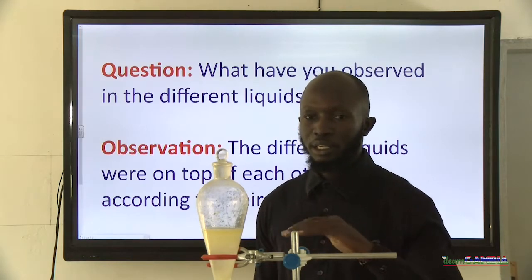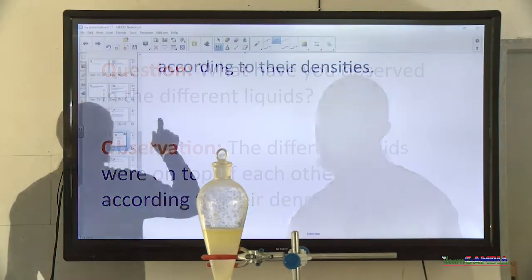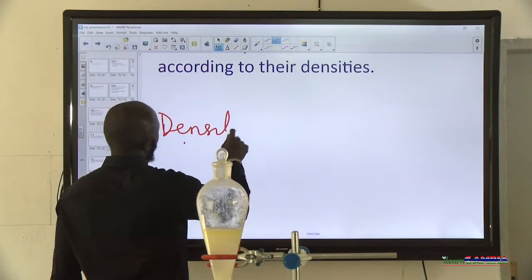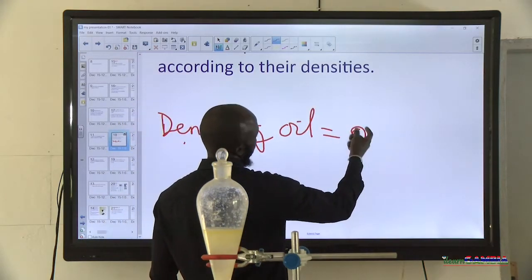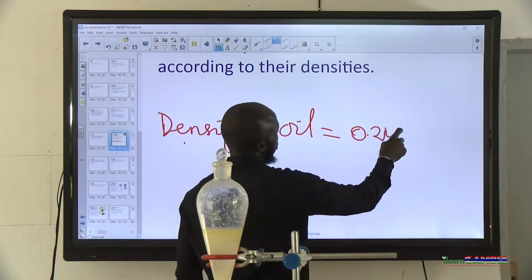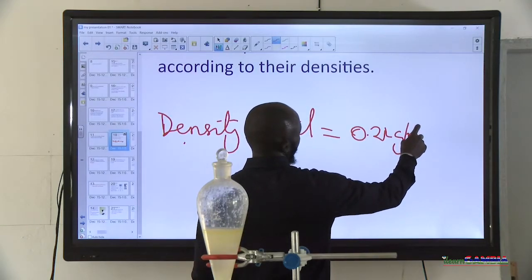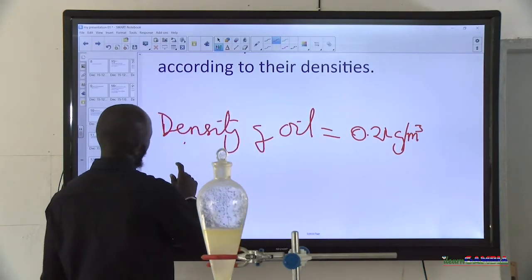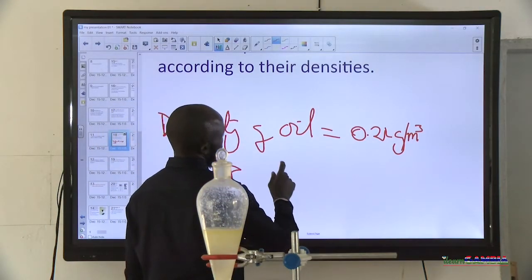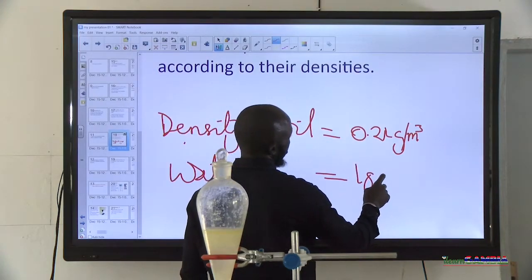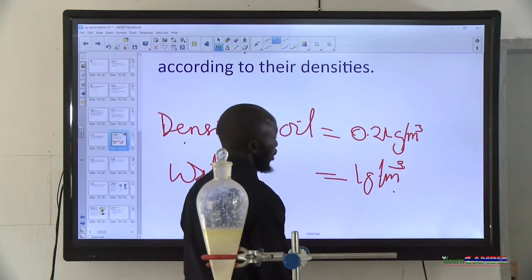So based on their densities, if you look at oil, for example, if we take the density of oil to be, on average, let's say 0.21 grams per cubic centimeter, and that of water is, let's say, 1 gram per cubic centimeter.